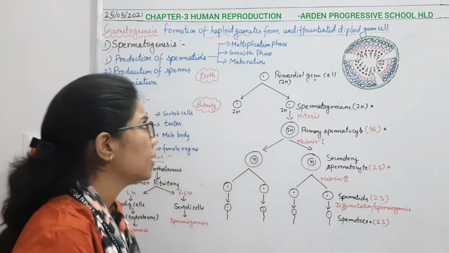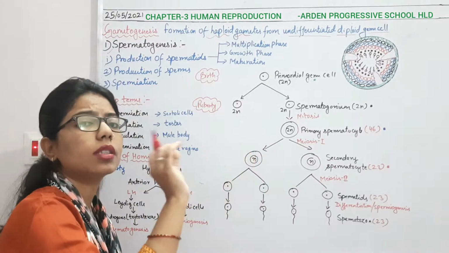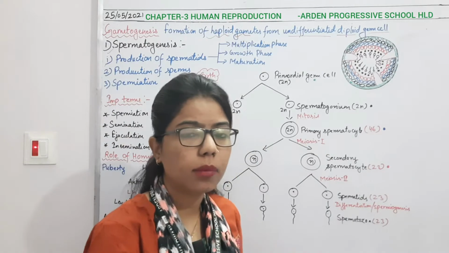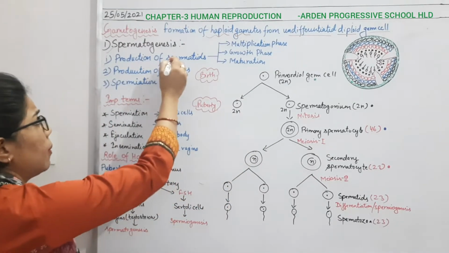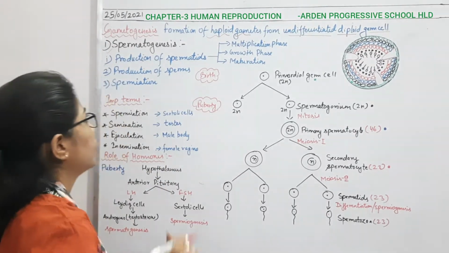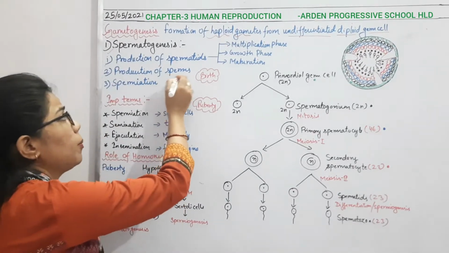Here, there are three things. What are they? First of all, we will produce the spermatids. Make sure that you know each and every term here, because the terms are somewhat confusing. So, in the first step there will be production of spermatids. Then, once the spermatids have been formed, there will be production of sperm.